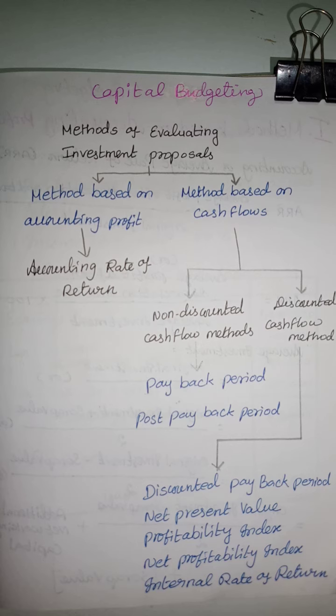This is the investment, and we have to see when we get the investment money back. So this is the payback period: how many years after we have to receive the investment amount back. Then post payback period. Then another one is discounted cash flow methods of methods based on cash flows: discounted payback period, net present value, profitability index, net profitability index, internal rate of return. These are the discounted cash flow methods.